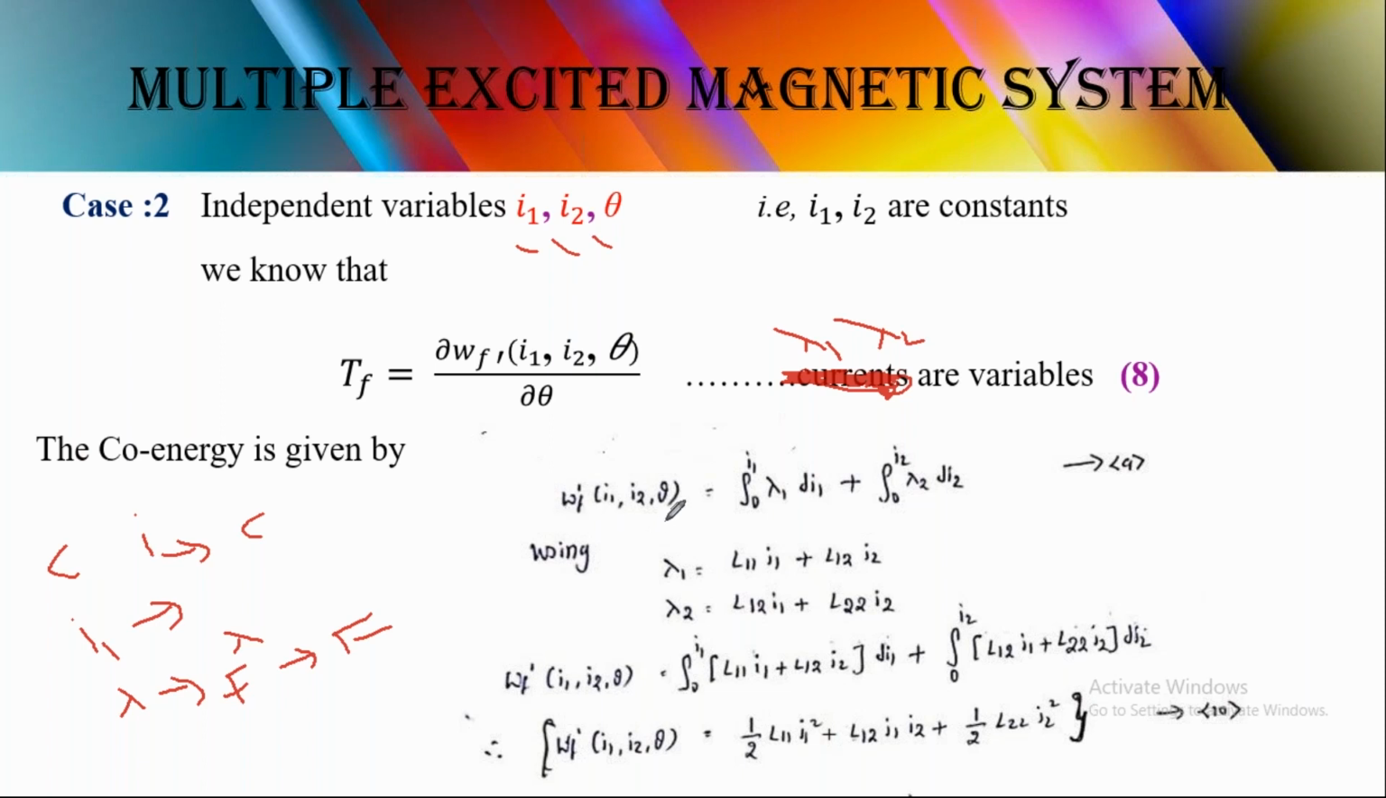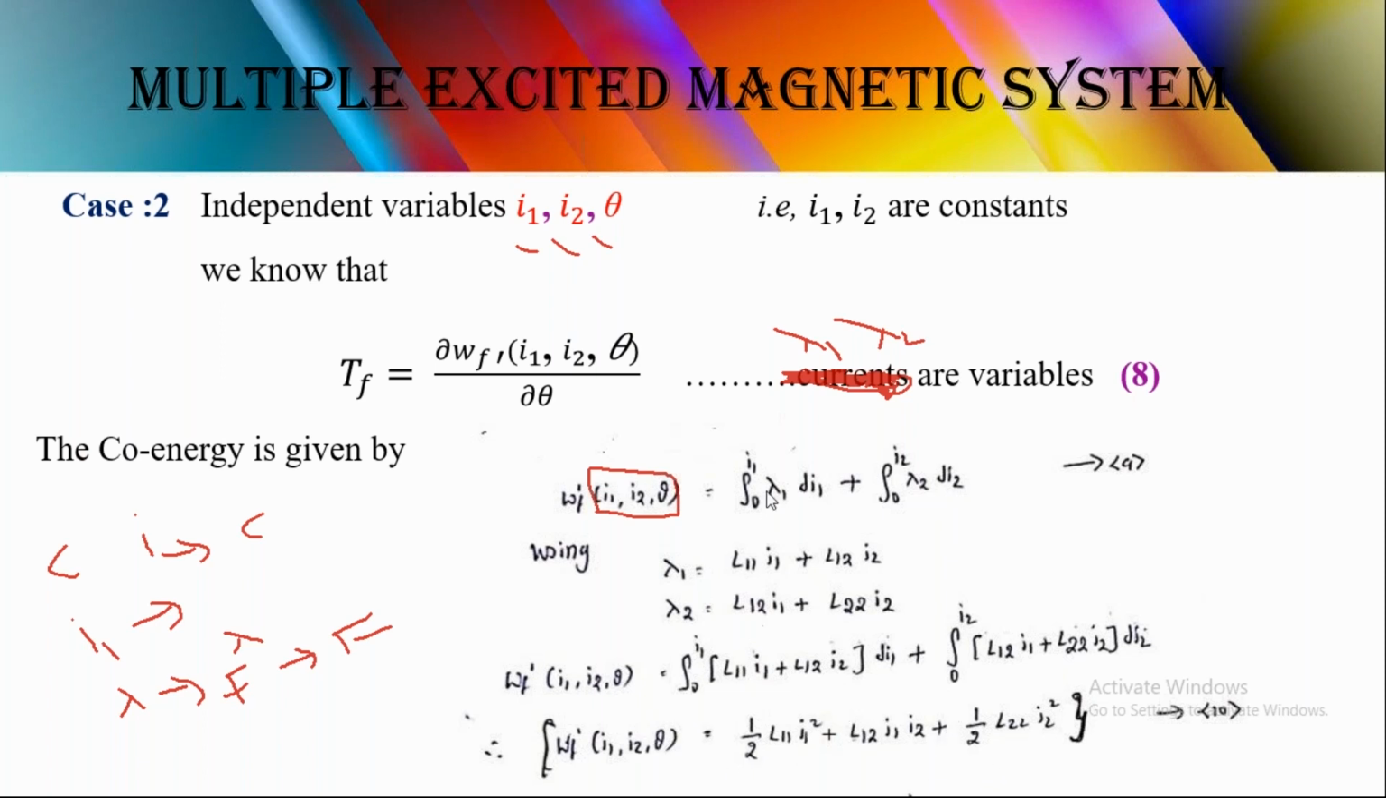Now this was the equation given by the co-energy, that is WF dash. Whatever is in the brackets are the independent variables. We give these as inputs, and by using them we find lambda 1, lambda 2. Using this equation, we can write lambda 1, lambda 2 in the form of self inductance and mutual inductance, which we derived in the previous one. Now substitute lambda 1, lambda 2 in the above equation. Finally we will get the equation, similar to what we got.